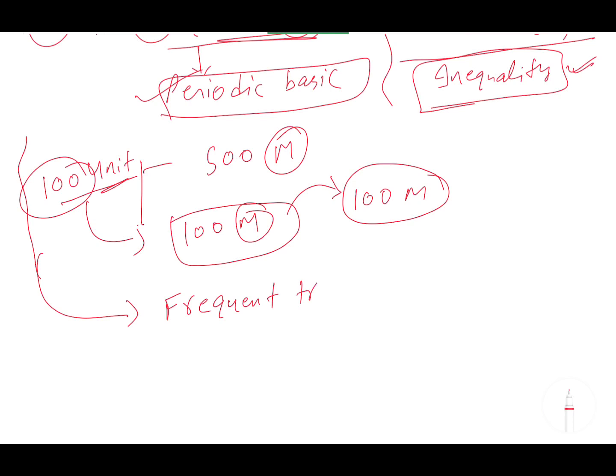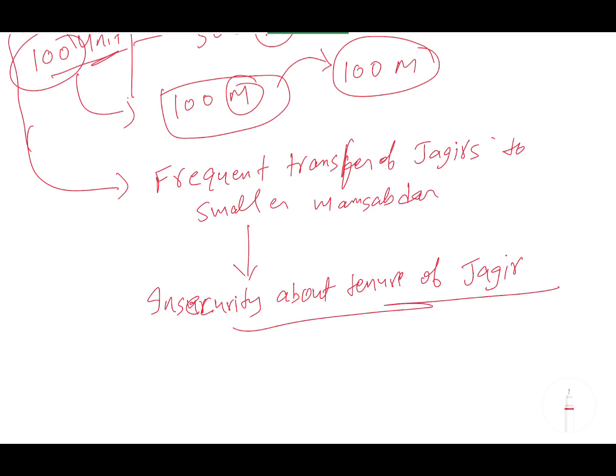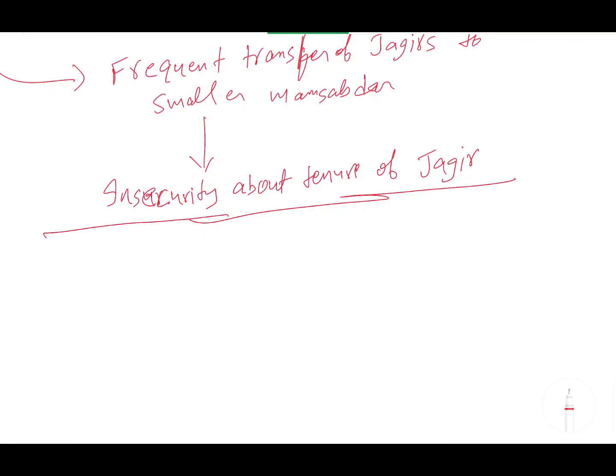So you can see this process as periodic transferring, and you can also call this a frequent transfer of jagirs to smaller mansabdars. So when the frequent transfer happens, the first and obvious thing that comes is insecurity about the tenure of the jagir. So if the mansabdars start knowing that the jagirs they are holding will anyway be taken away, what they do is try to maximize the land revenue from it.